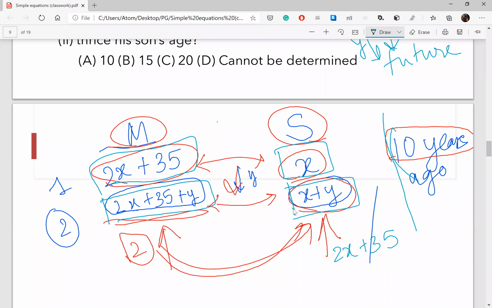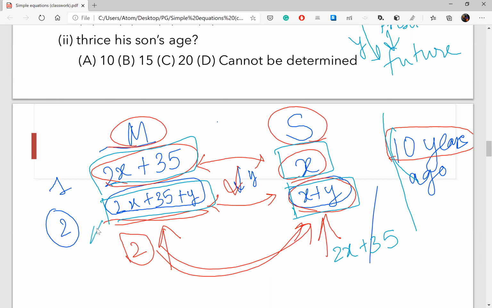But here it has already been taken care of. The thing is, this unit is twice of this unit. This is your first equation. And the second equation will be the difference. Like I had said, the difference remains constant. Right. Got it. Yeah.